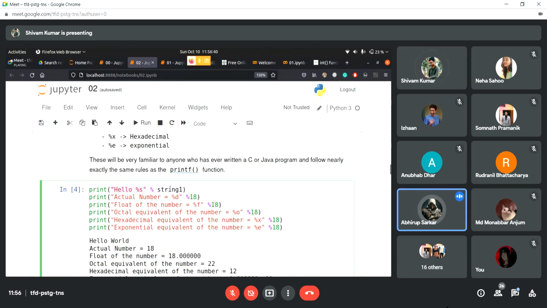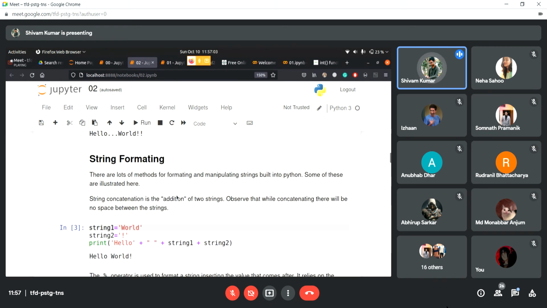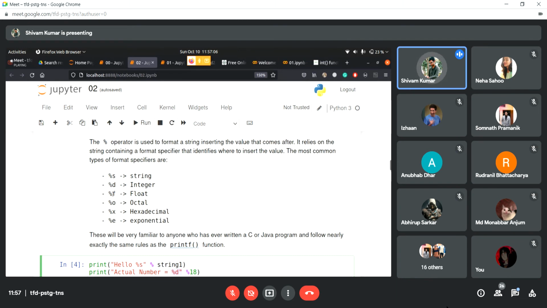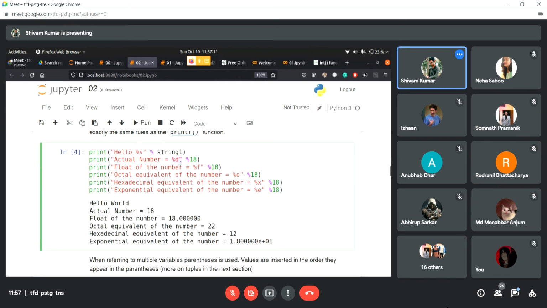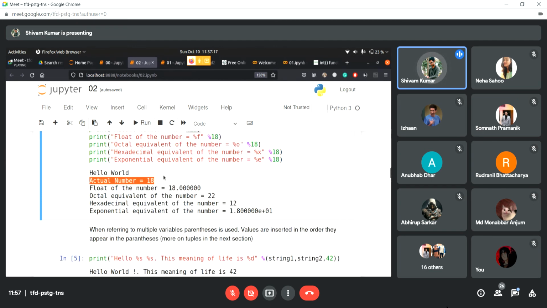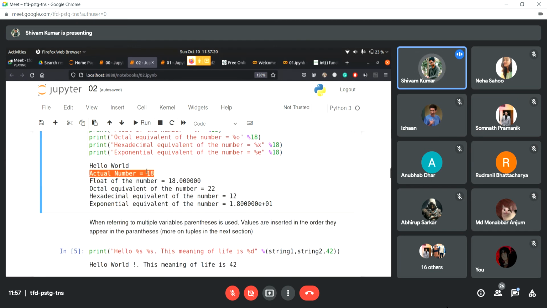Okay, I get it. Yeah. So string one is coming inside this string, and it is setting, and then we are getting hello world, right? And the same thing is happening here. We are saying actual number is equal to %d. So if you want to hold the place for a string, we say %s, and if you want to hold the place for an integer, we say %d. For float, you have to say %f. For octal numbers, %o. For hexadecimal, %x, and so on. So actual number is equal to %d, and we are passing 18 here. So it says actual number is equal to 18, right? And the same thing is happening for all the other cases.